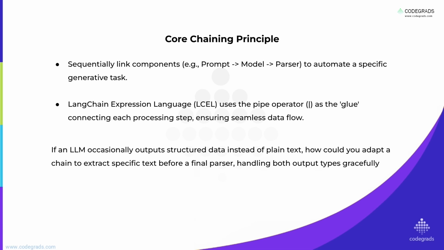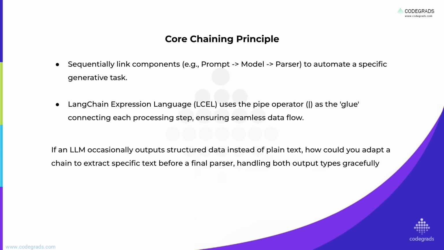While this prompt model parser pattern is foundational, chains can become incredibly complex, involving loops or chains that call other chains, building sophisticated reasoning structures. Now, a practical challenge. An LLM sometimes outputs structured data instead of the expected plain text. How can a chain adapt to handle both output types? You would insert a runnable lambda after the model and before your final parser.